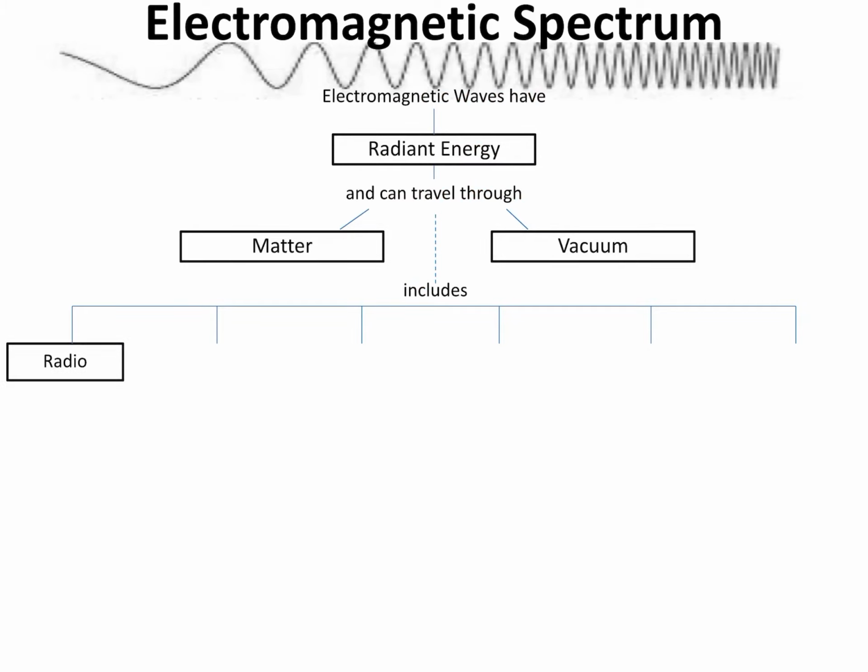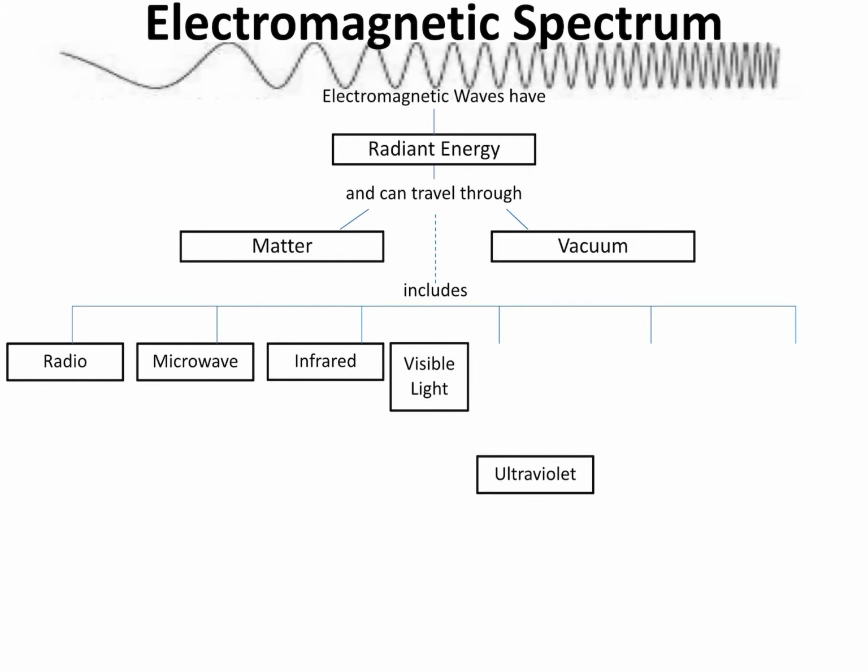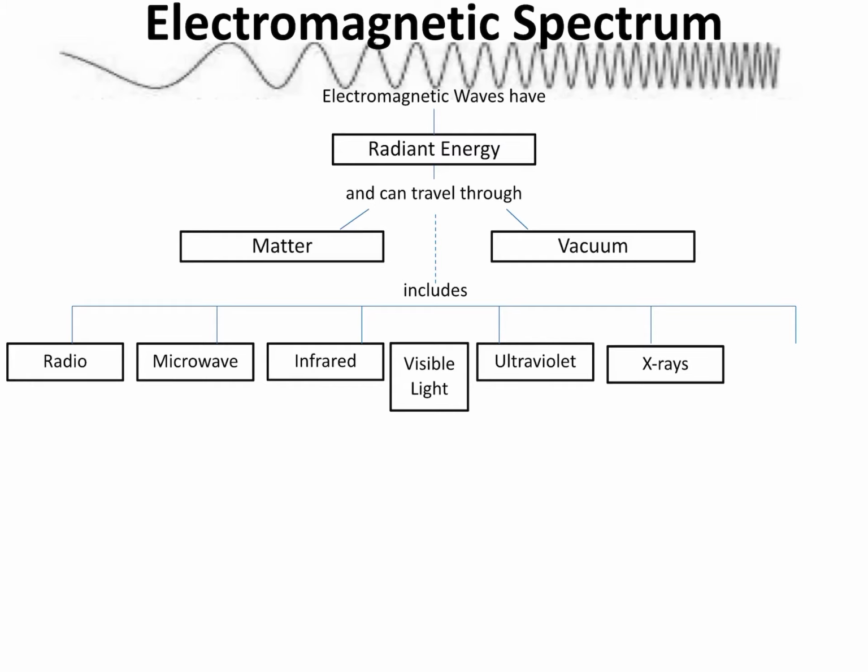All right, so what are the different types of waves on this spectrum? We have radio waves, microwaves, infrared light, visible light, ultraviolet light, X-rays, and gamma rays. Now, I do want you to be familiar with what the different types of waves are on the spectrum. You may be asked a question or two about these types of rays as far as how they compare to each other. So I would maybe see if you can try to remember what they are in order.